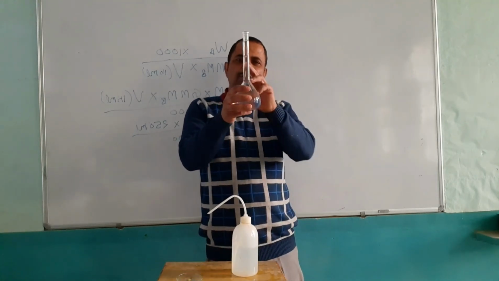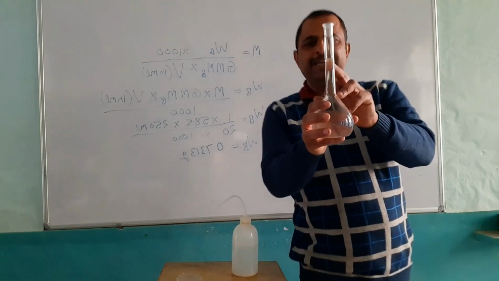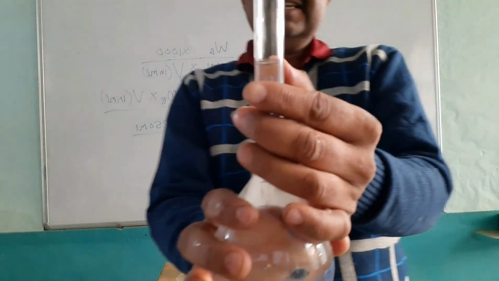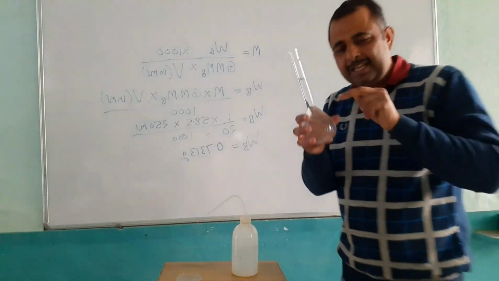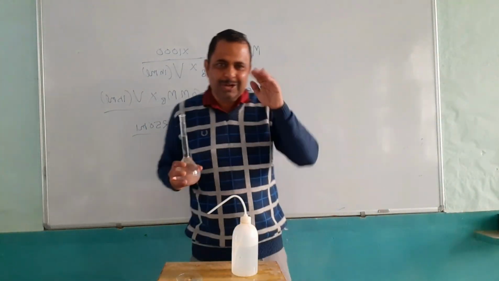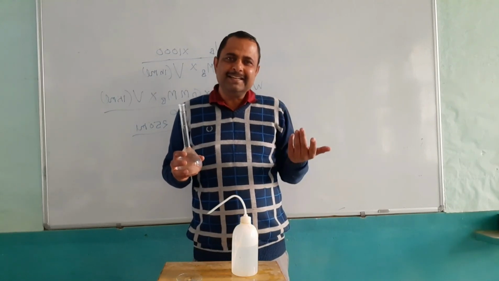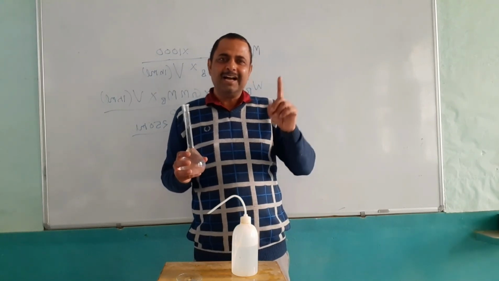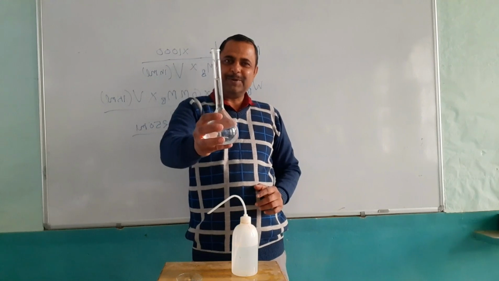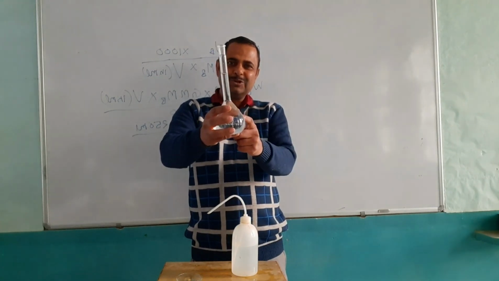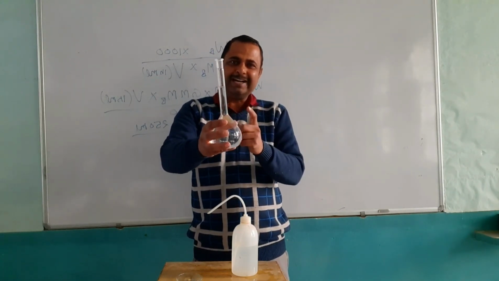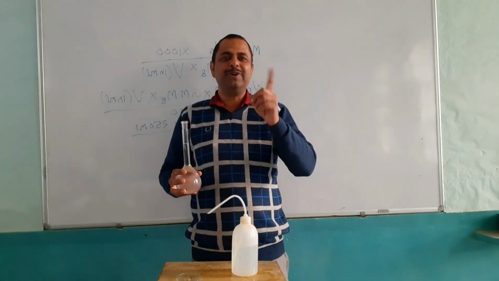Now lower meniscus raised up to the ring. And see, in case of colorless solution we see lower meniscus, and in colorful we see upper meniscus. Now we have prepared 250 ml solution of sodium chloride having molarity M by 20.